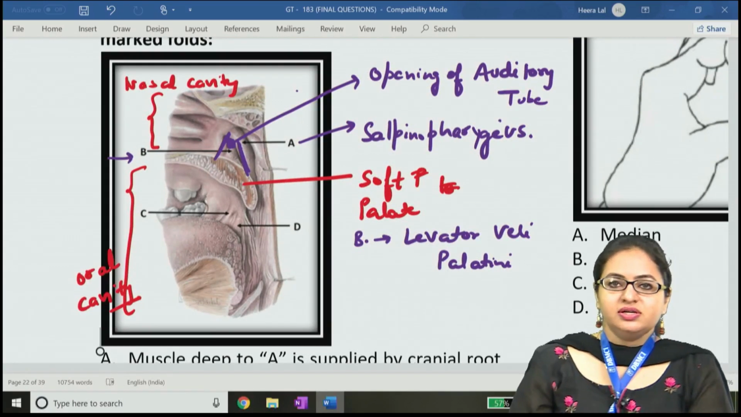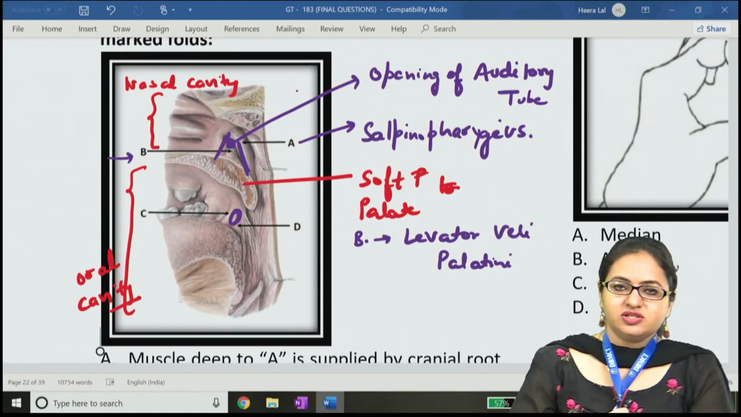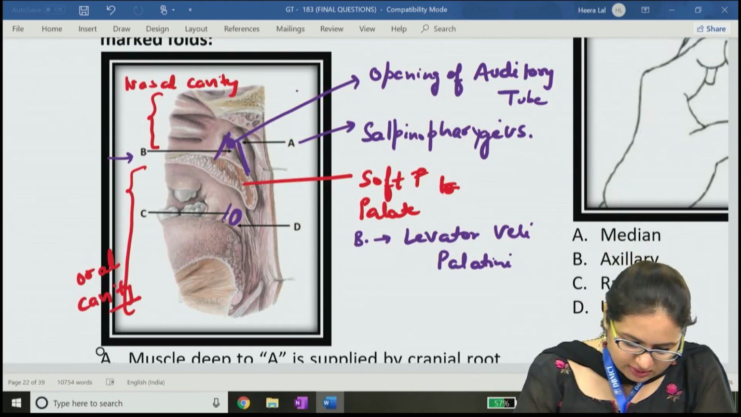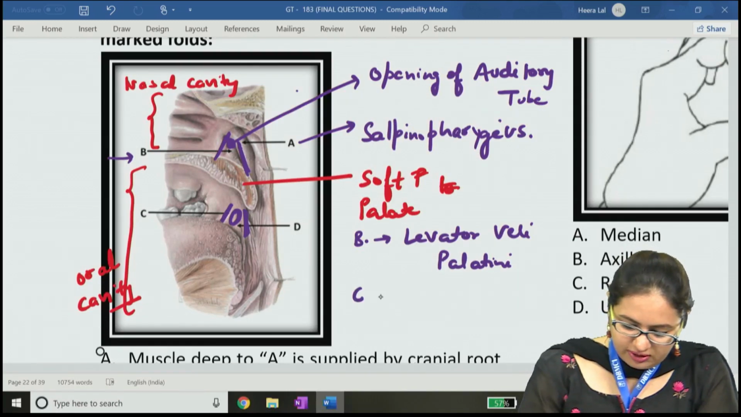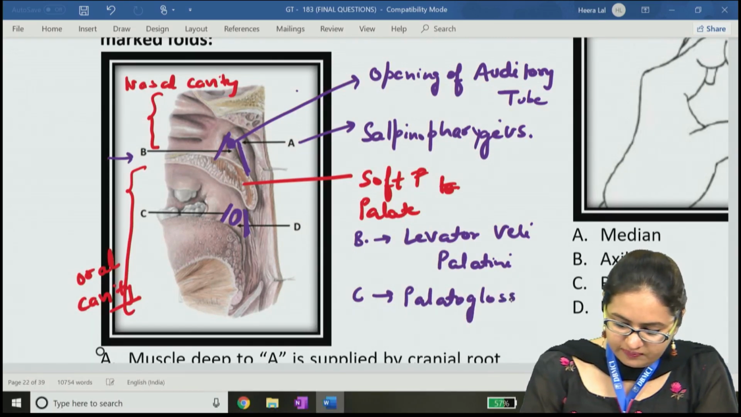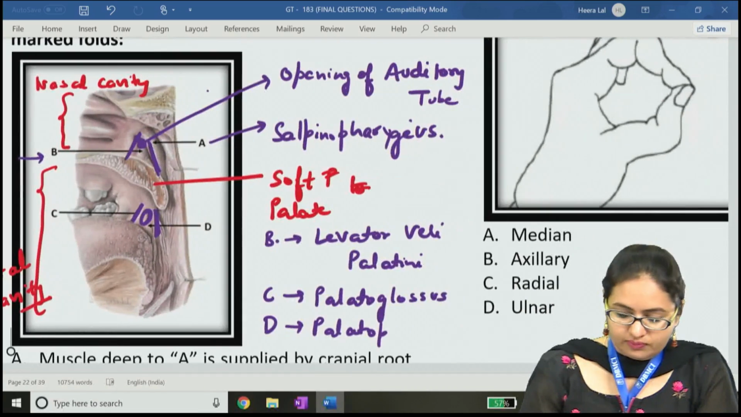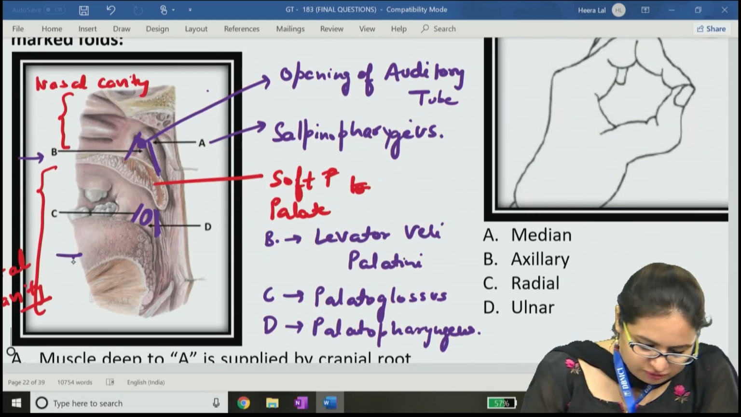If we come below the soft palate, this is the oral cavity and this is the tonsillar fossa where the palatine tonsil is present. Again there is a fold which is anterior to it and another fold which is posterior to it. This is the anterior fold or the anterior pillar of this tonsillar fossa and this is the posterior fold or the posterior pillar. The anterior pillar, marked C over here, has a muscle deep to this fold which is termed palatoglossus. The D structure over here consists of the muscle which is palatopharyngeus. The portion over here is the tongue.